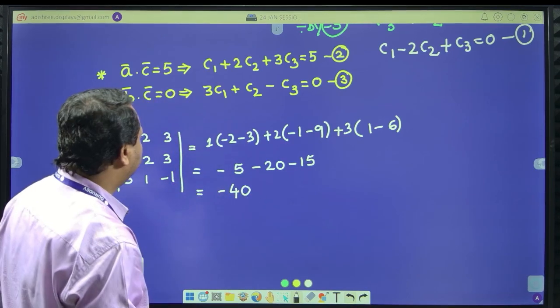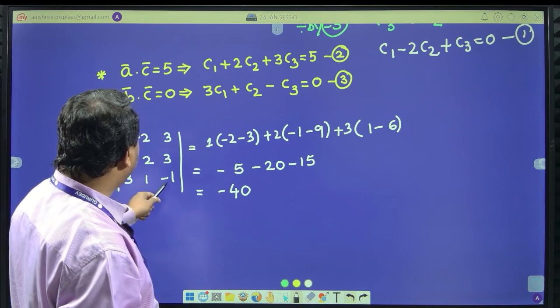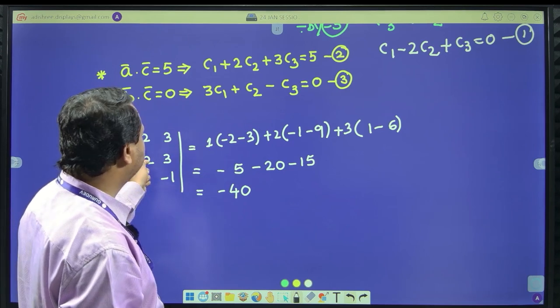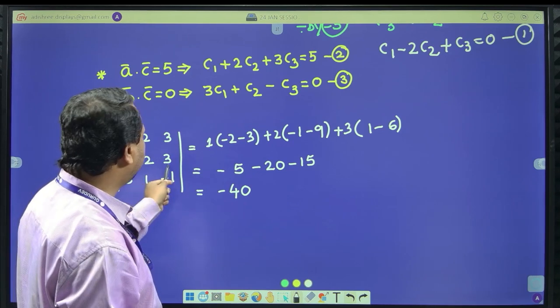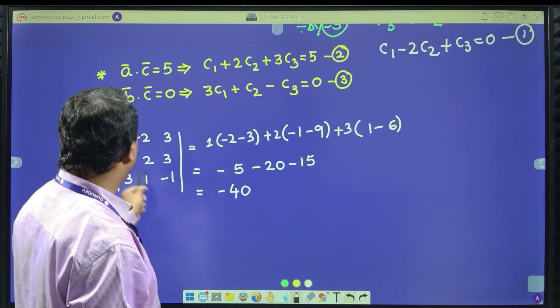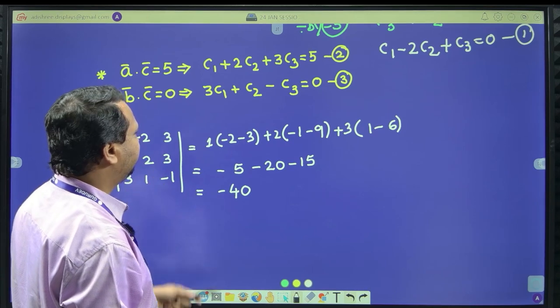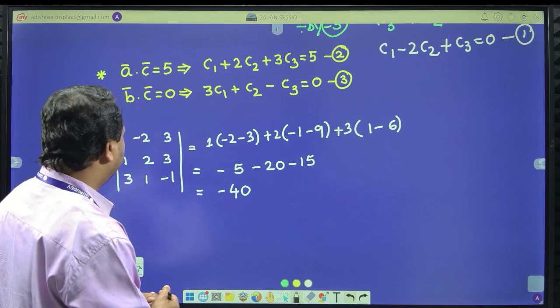Kindly observe, altogether it will be minus 40.